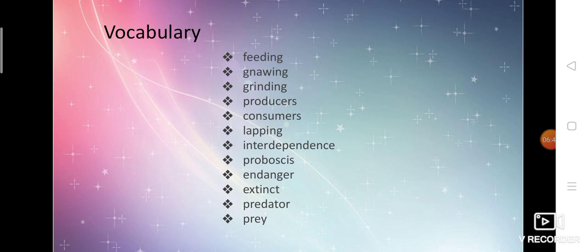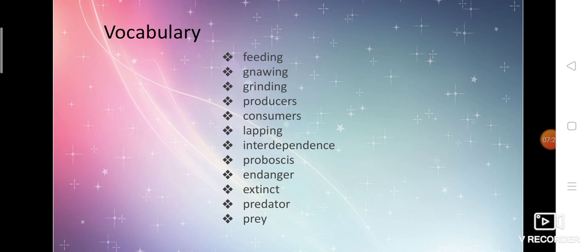Then extinct. What do you mean by extinct? Which is not present now. Already it was there, but now there is no such animal. For example, the dinosaur is an extinct animal because dinosaurs lived long ago, but now there is no dinosaur at all. The animals which lived before, but at present have no trace, are called extinct animals. What about endangered animals? The animals that are going to become extinct, at the risk of it, are called endangered animals.